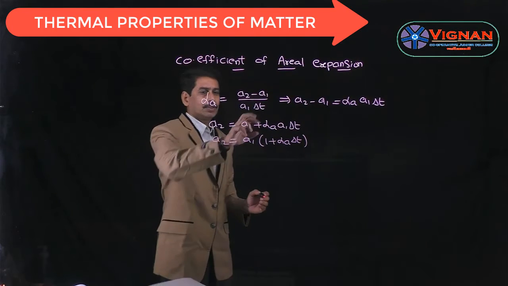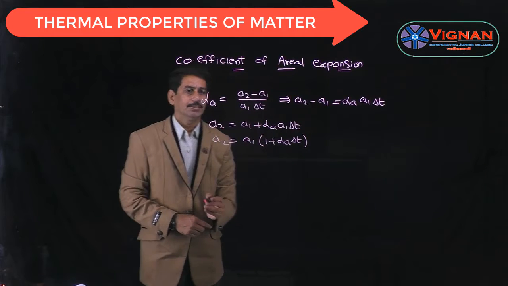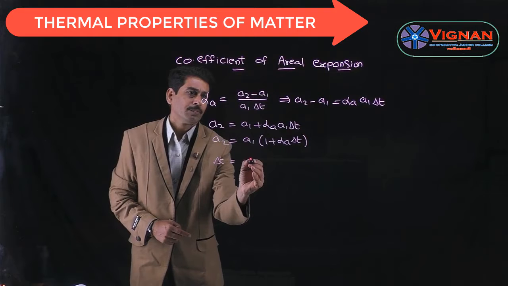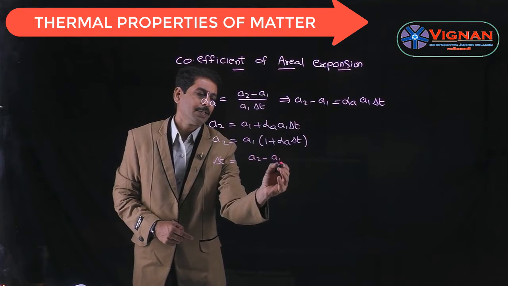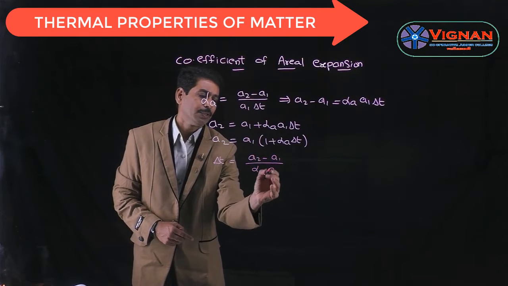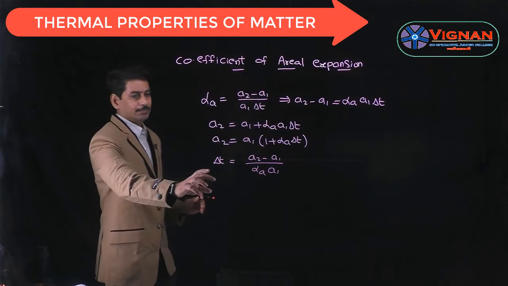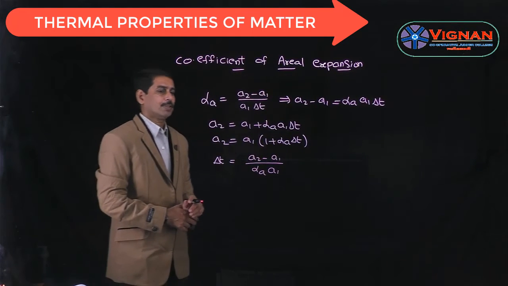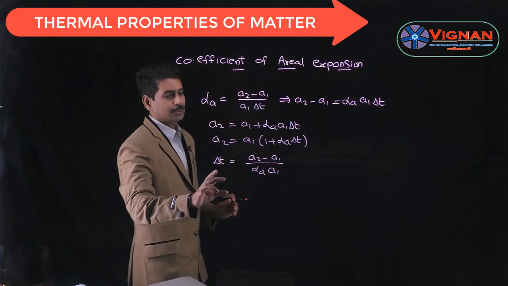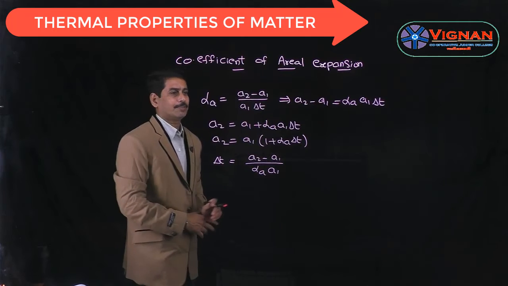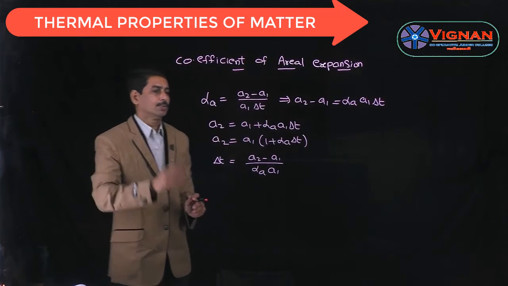And we can get the equation for the change in temperature as delta T is equal to A2 minus A1 by alpha A into A1. From this you can find the final temperature also, because delta T is nothing but T2 minus T1. By bringing T1 to that side, you can find the expression for final temperature T2.